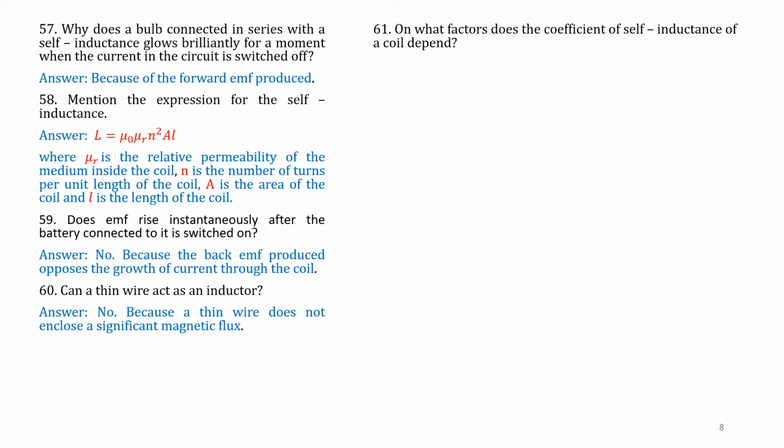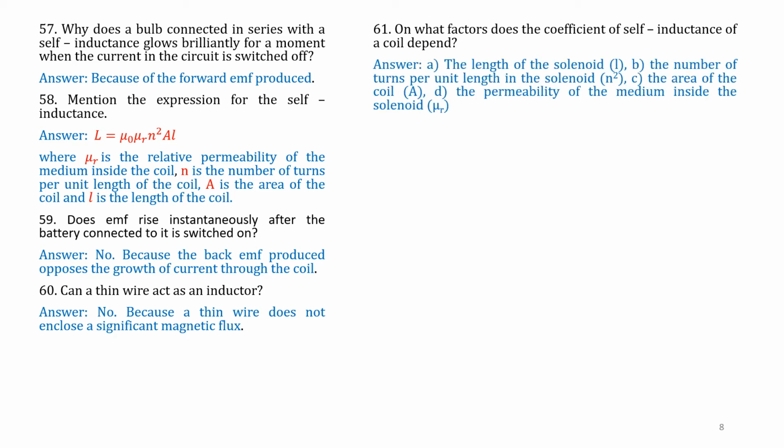Question number 61. On what factors does the coefficient of self-inductance of a coil depend? There are four factors. This is the case of a solenoid.